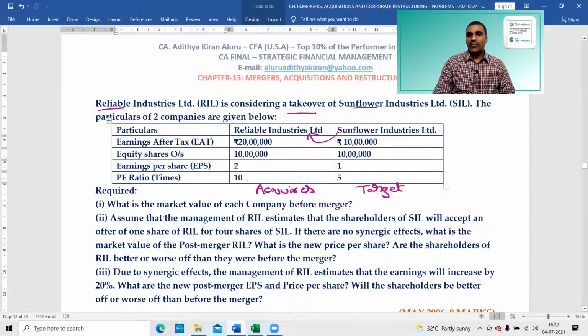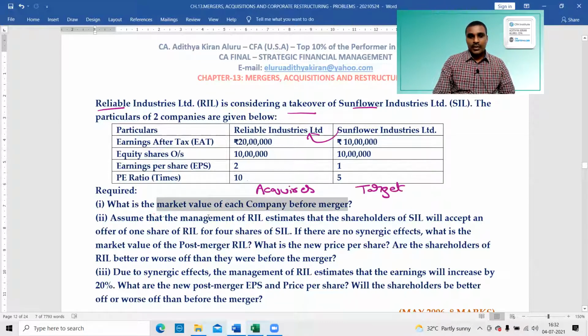Reliable Industries, Sunflower Industries. Earnings after tax 20 lakhs, equity shares outstanding 10 lakhs, earnings per share 2 rupees, P/E ratio 10 times and 5 times. What is the market value of each company before merger?